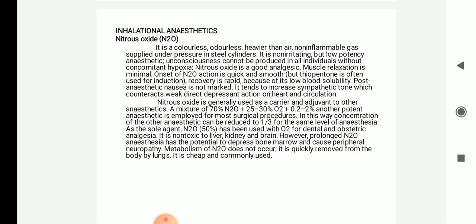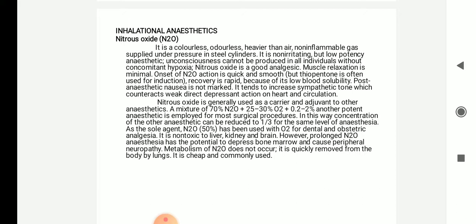So a mixture of 70% nitrous oxide, 25 to 30% oxygen and 0.2 to 2% of another potent anesthetic is employed for most surgical procedures. Normally nitrous oxide is used as an adjuvant. In this way the concentration of the other anesthetics can be reduced to 1/3 of the level for anesthesia. As a sole agent, that is an individual agent, nitrous oxide has been used with oxygen for dental and obstetric analgesia. Dental means during dental procedures, obstetric means during gynecology, that is childbirth, labor, etc.